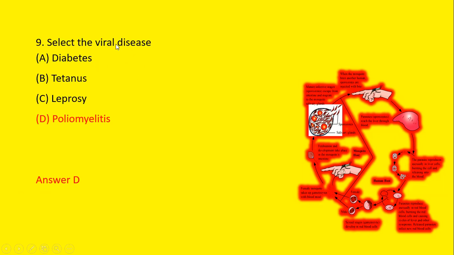Next question is, select the viral disease. First is diabetes, second is tetanus, third is leprosy, and fourth is poliomyelitis. We know that among these, poliomyelitis is the disease which is transferred by the virus. So it is the viral disease.